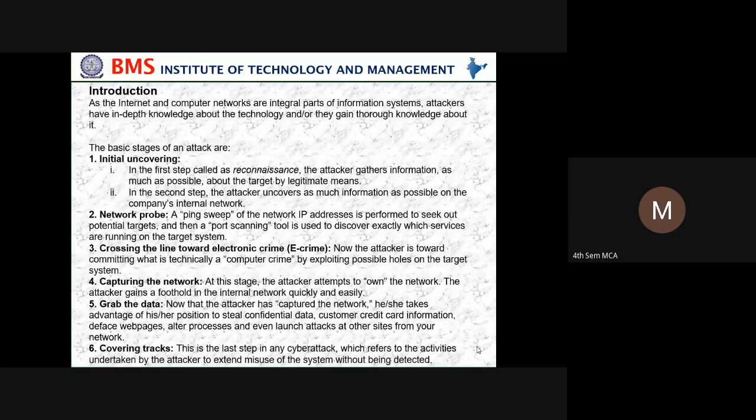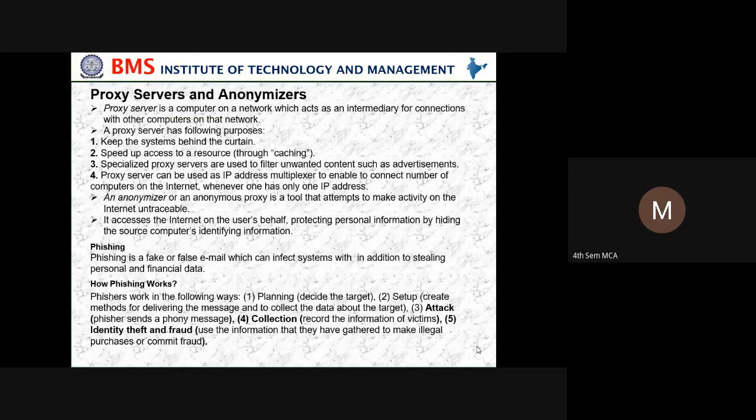The next ones are network probe, crossing the line towards electronic crime, capturing the network, grabbing the data, and covering the attacks. These are the basic stages of attacks.